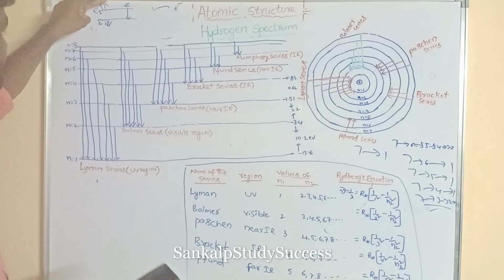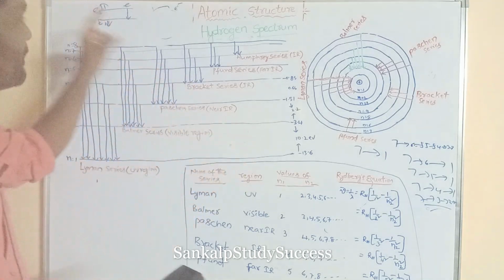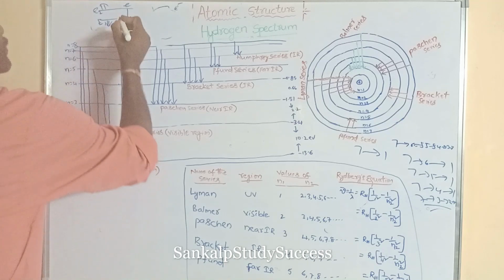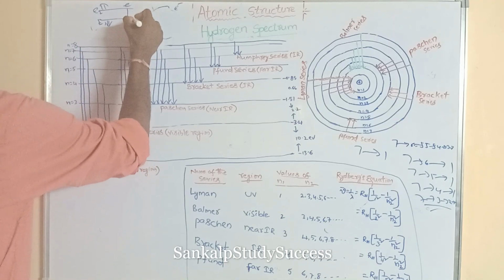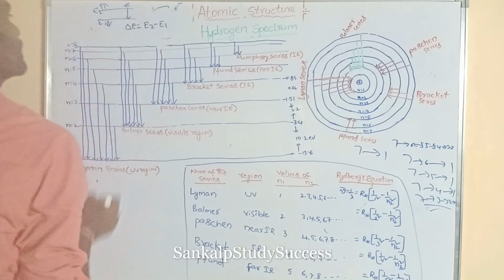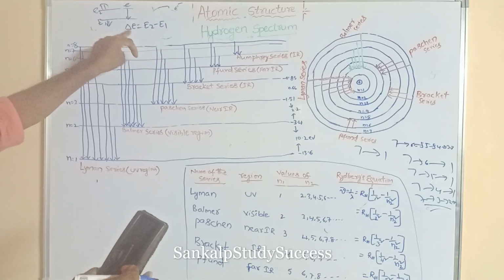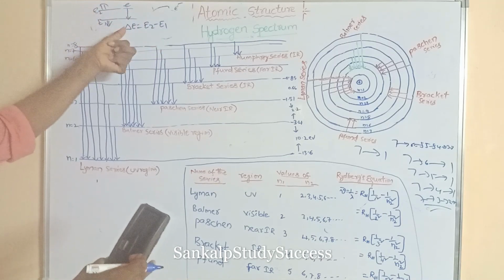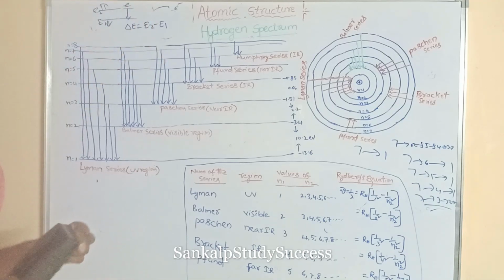But when the electron jumps from higher energy level to lower energy level, emitting of energy takes place. That emitted energy is equal to the energy gap between those energy levels.